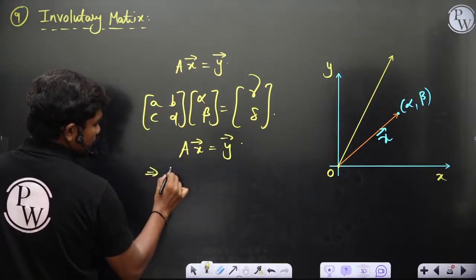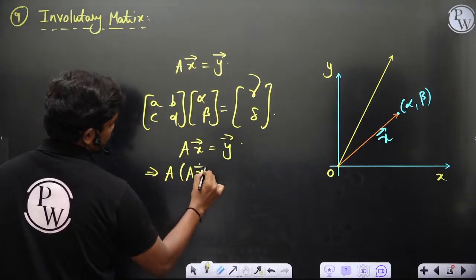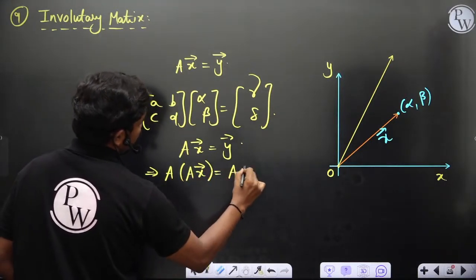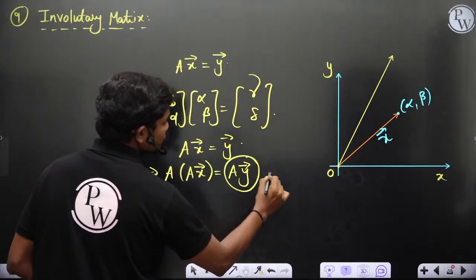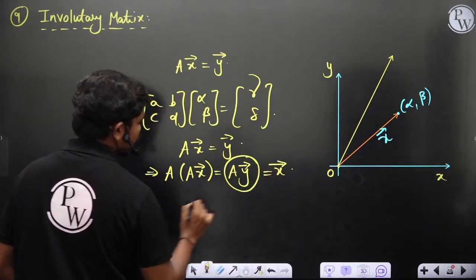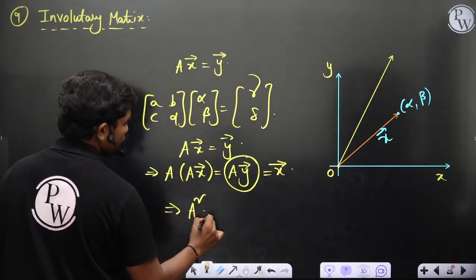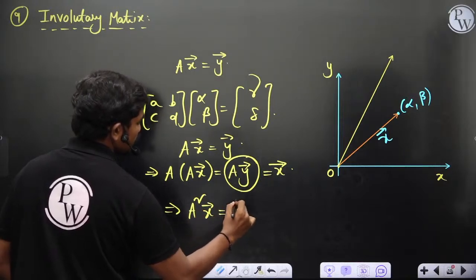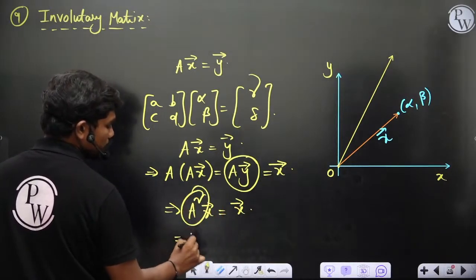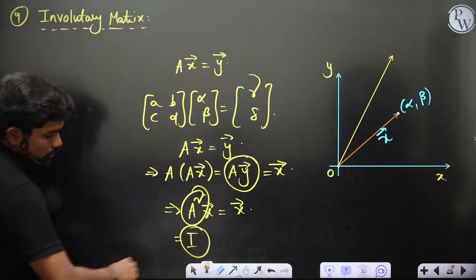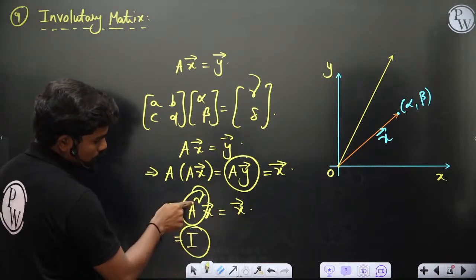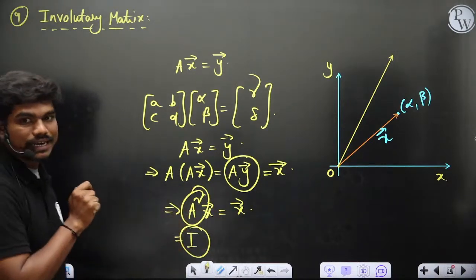So if I multiply once more, this A y bar will again come out as x. That means A square of x will be just equal to x. So this A square will be equal to the identity matrix, because this vector should remain as this vector only if A square is actually the identity matrix.